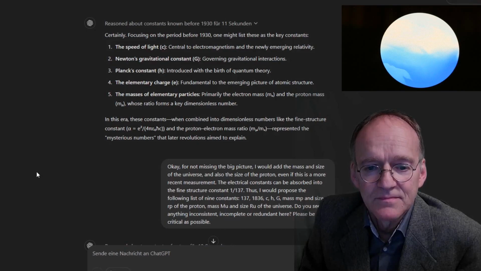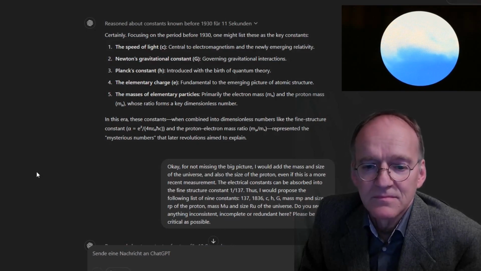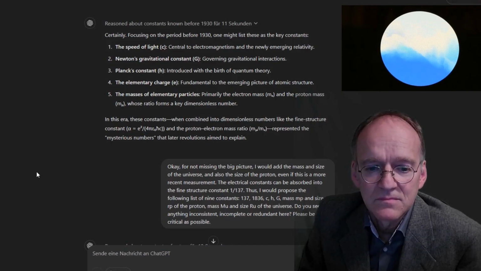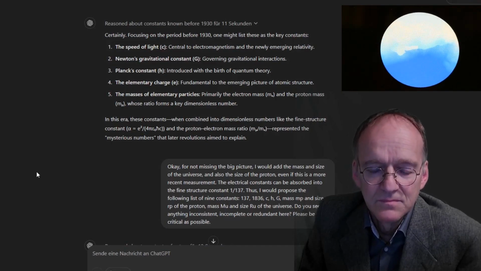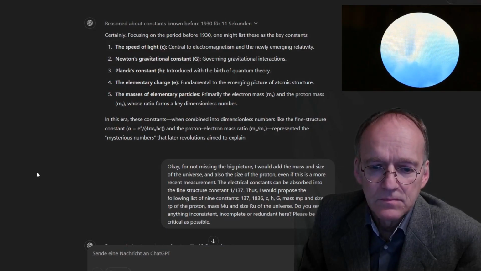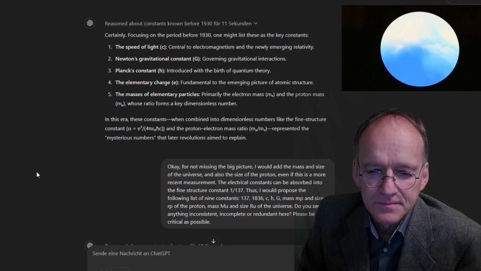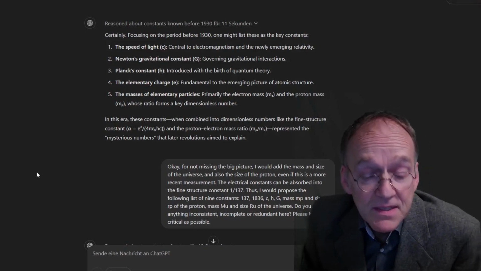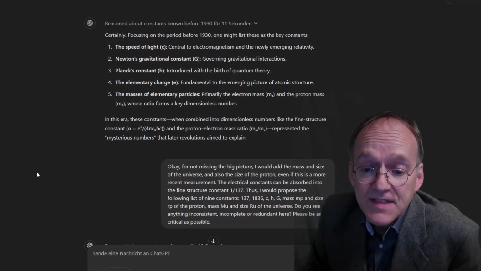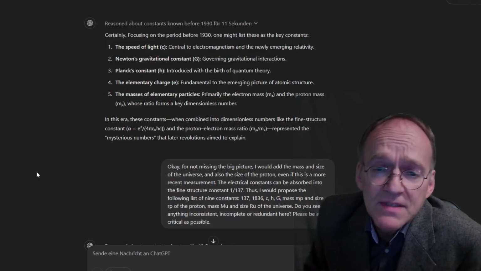5. The masses of elementary particles, primarily the electron mass and the proton mass, whose ratio forms a key dimensionless number. In this era, these constants, when combined into dimensionless numbers like the fine structure constant, alpha equals e squared over 4 pi epsilon naught h-bar c, and the proton-electron mass ratio, represented the mysterious numbers that later revolutions aim to explain. Okay, for not missing the big picture, I would add the mass and size of the universe, and also the size of the proton, even if this is a more recent measurement.